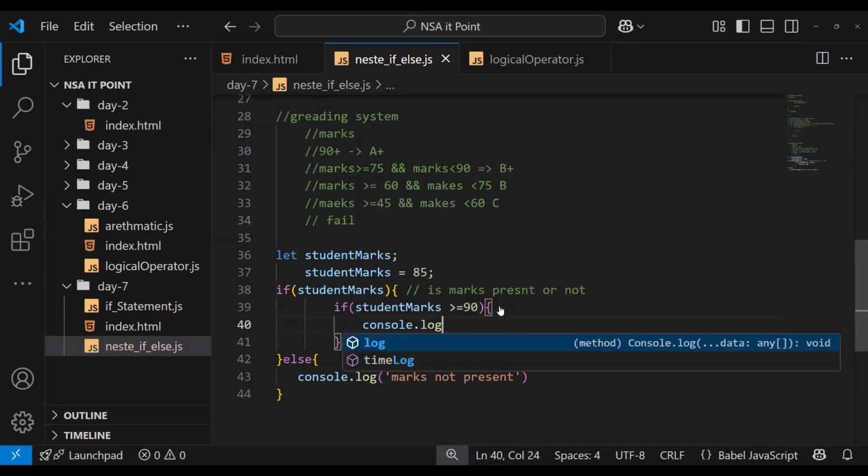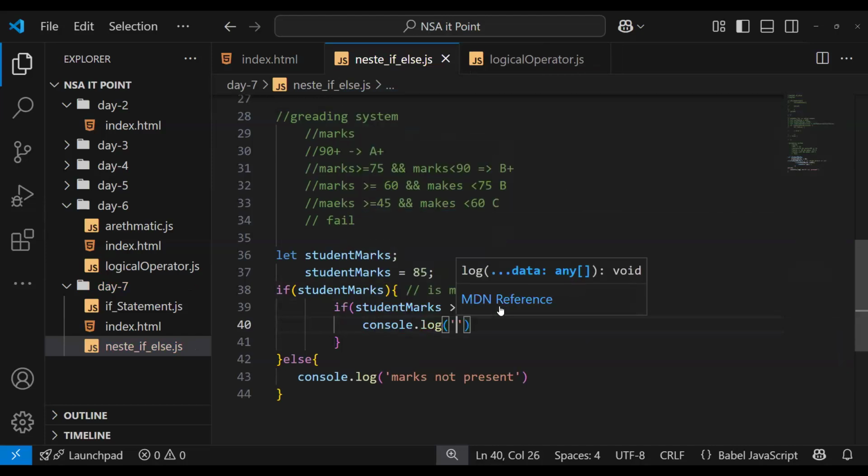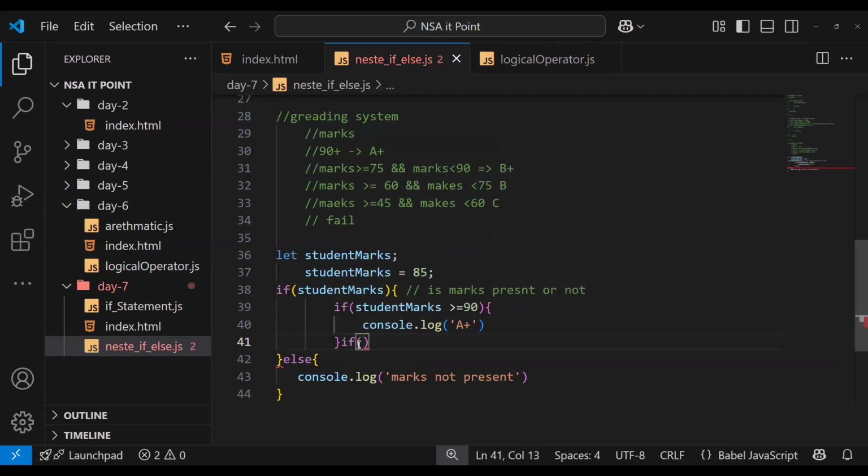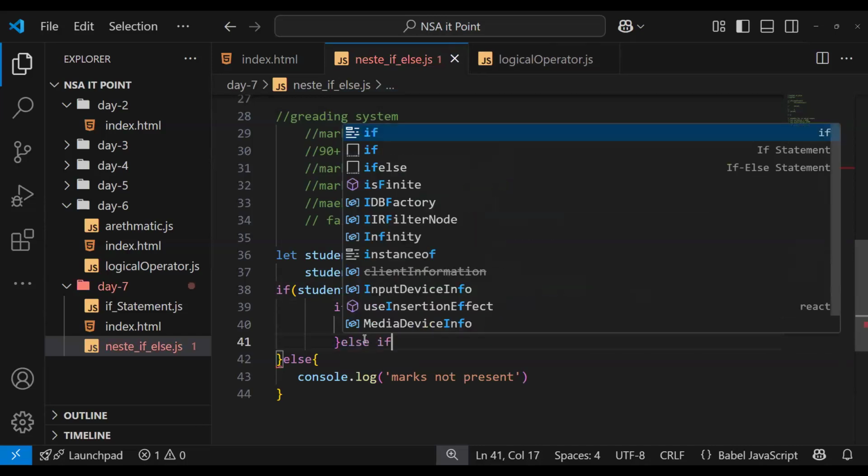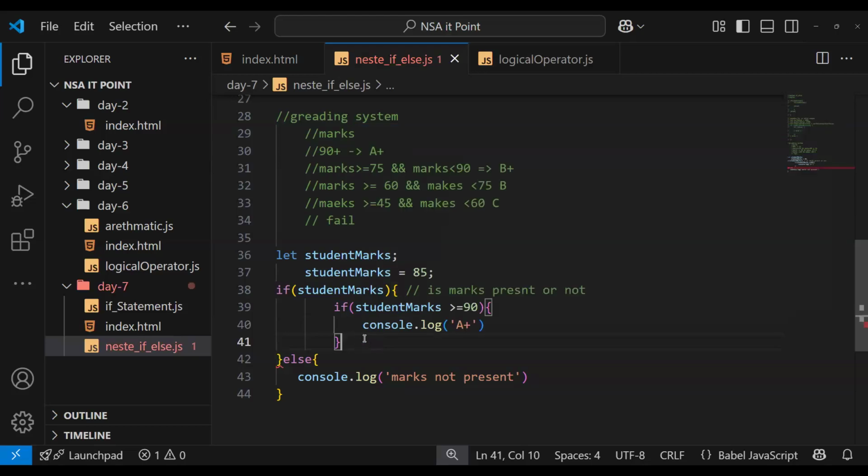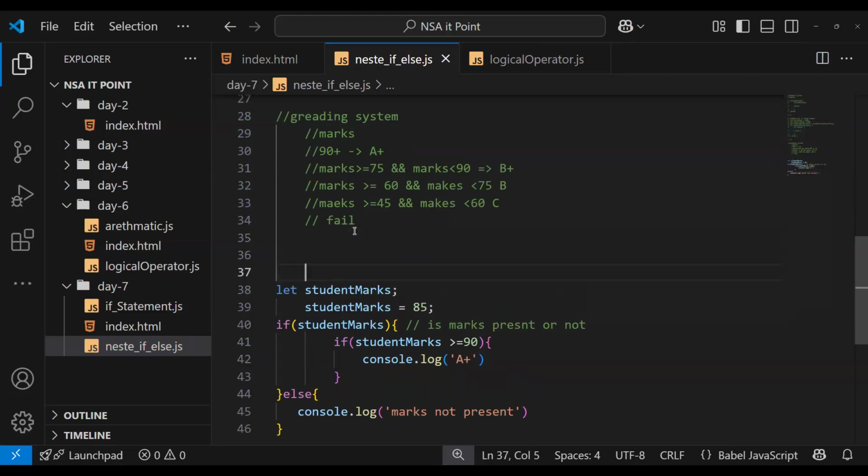then it returns console.log. What will be the return? A plus. Else if. Okay, it's a new concept. If else if. I need to give it here.